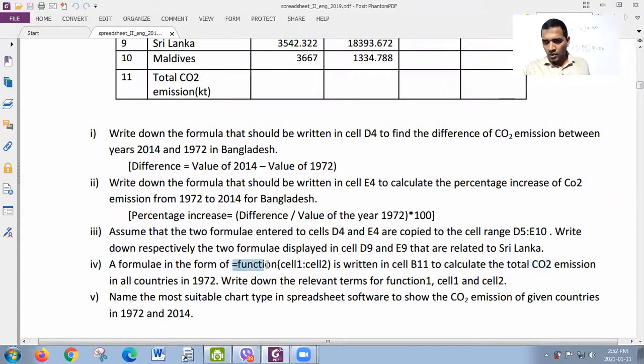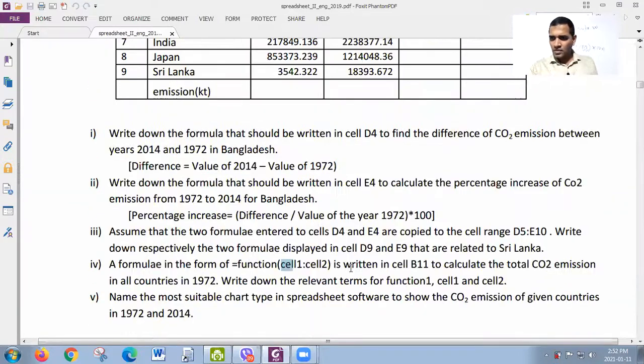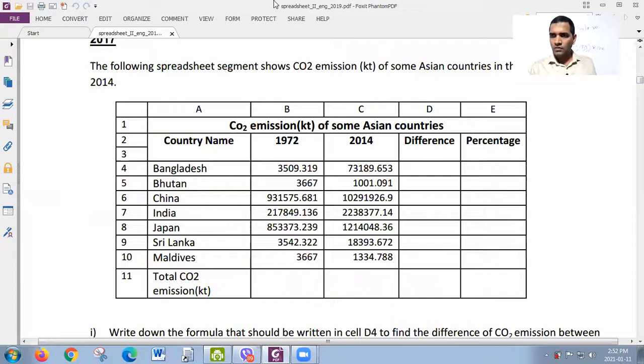Look at the format: equal, a function name within brackets, cell 1, which means a cell address, colon, cell 2. It's very simple, isn't it? So what is written in B11 here, to find the total for 1972? According to the format, it is function within bracket cell 1 colon cell 2.